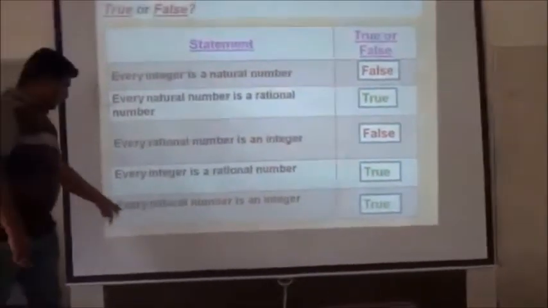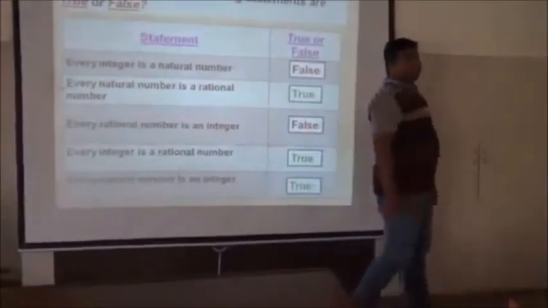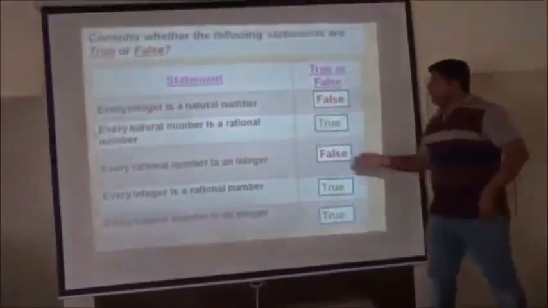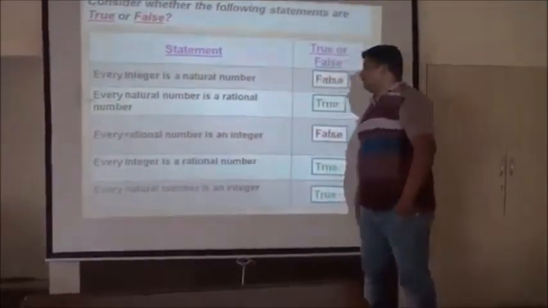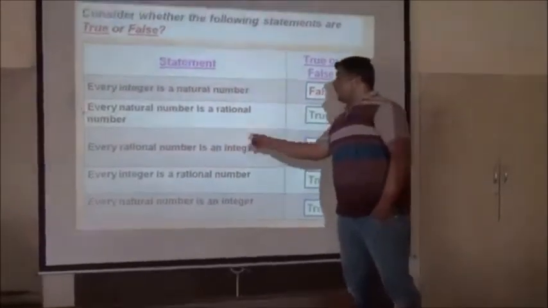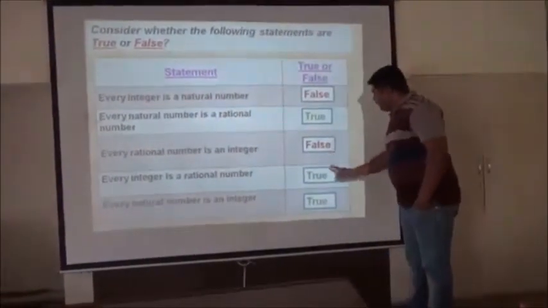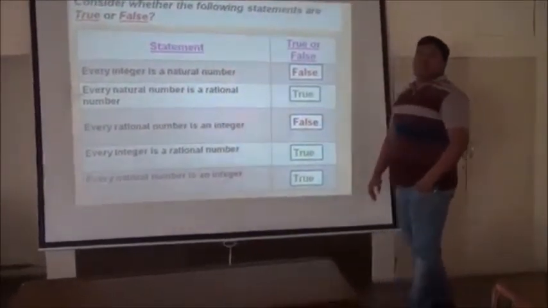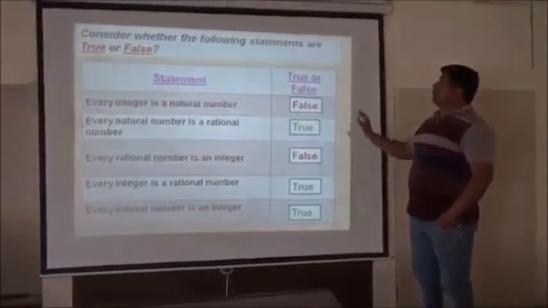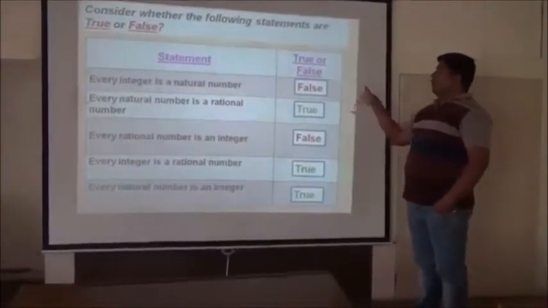The last, every natural number is an integer. Absolutely correct, because natural numbers are a subset of integers. Integers are a subset of rational numbers. But a rational number is not a subset of integers. That's why that one is false and these are true. This can be an assignment for the student. It is very useful and interesting also; you can identify the true or false.